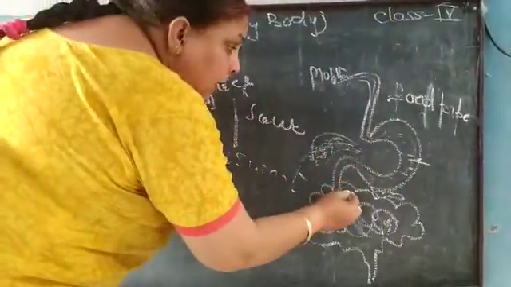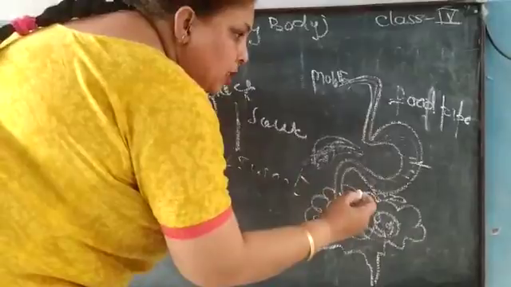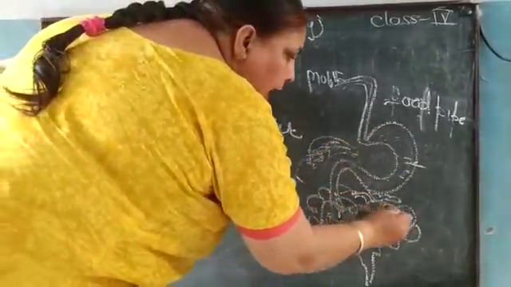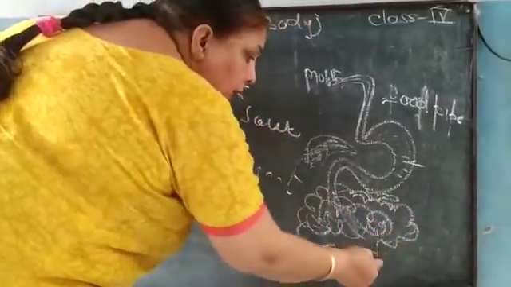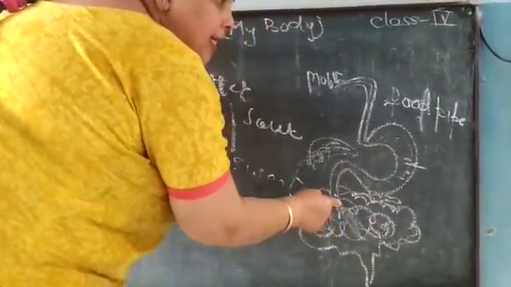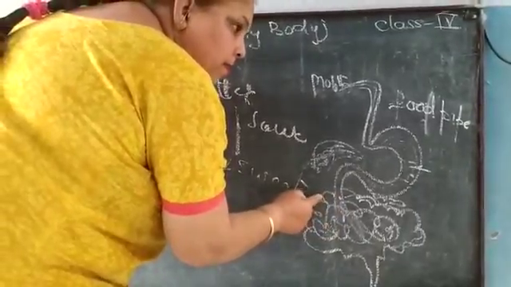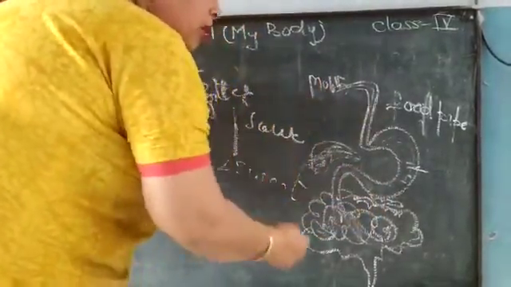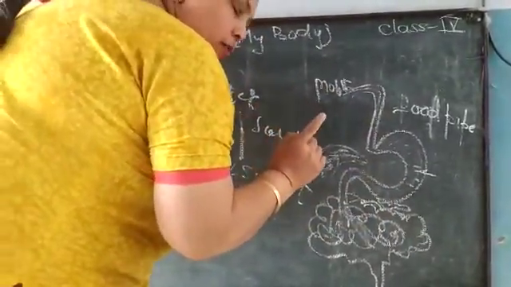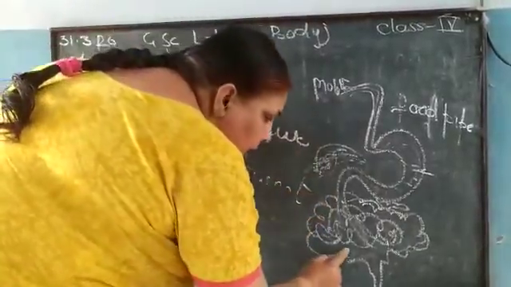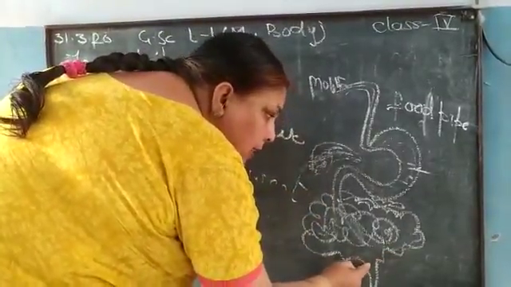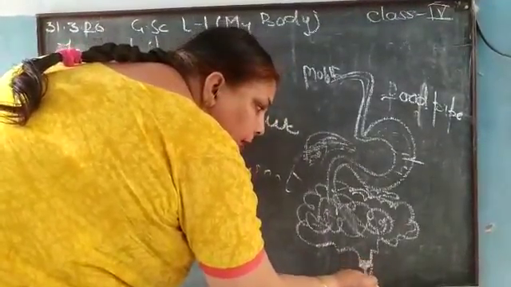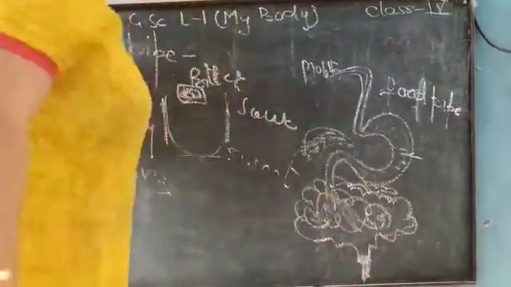Now the food which has not been digested, the semi-solid undigested food, passes to the large intestine, where water from that undigested food is taken out by the large intestine and sent again into the blood, from where all the body parts get the water. The rest of the food is taken out from the large intestine and comes to this part, known as the rectum, and from the rectum it comes to the anus and goes out of the body.